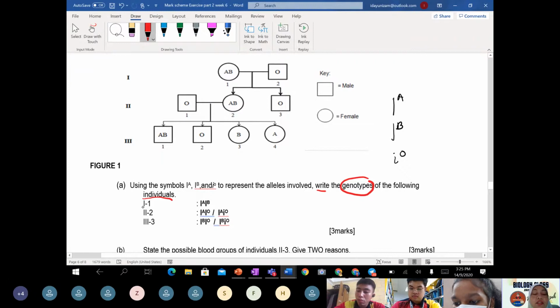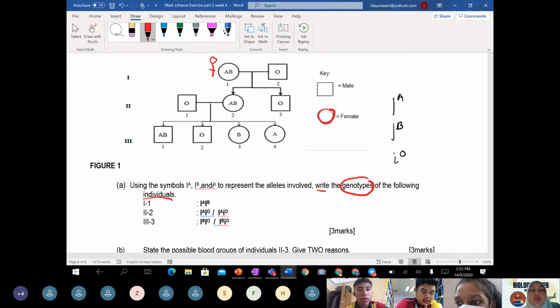Generation 1, that label 1, is referring to mommy. Mom, because the symbol is a female. So the question asks you to... is there any question? Yes, I have a question.